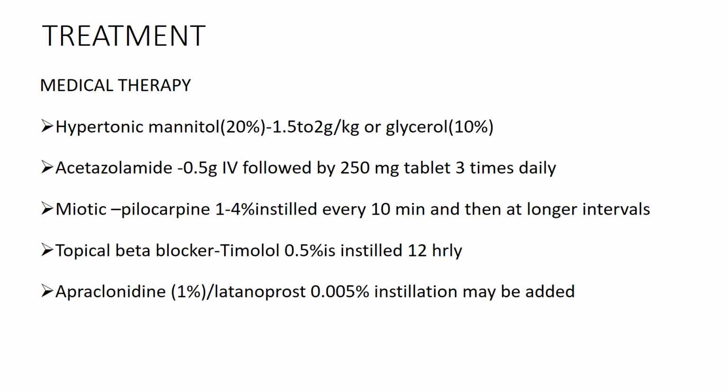A few points about osmotic diuretics. We have two examples, either a 20% solution of hypertonic mannitol or a 10% solution of glycerol. Due to their osmotic ability, they draw fluid from the intracellular compartment. Thus, they reduce the intraocular pressure. So these osmotic diuretics are the first line drug in case of acute angle closure glaucoma because they rapidly reduce the intraocular pressure.